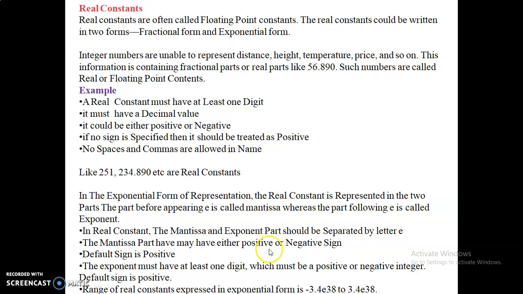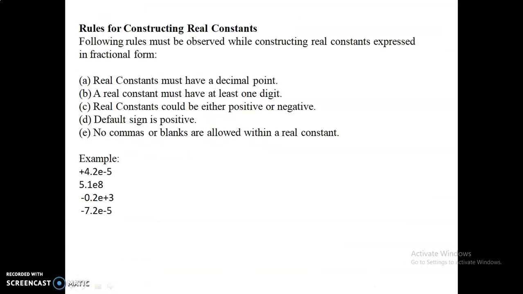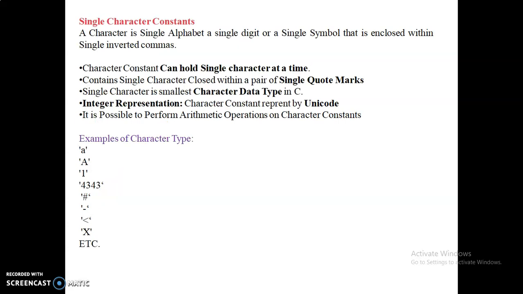The range expression is minus 3.4 E. After the E it is called the exponent. Before the E is called the mantissa. The rules for constructing real constants: real constants must have a decimal point and at least one digit. Real constants could be either positive or negative. Default sign is positive, no commas are used. Okay. Next, the single character constant.